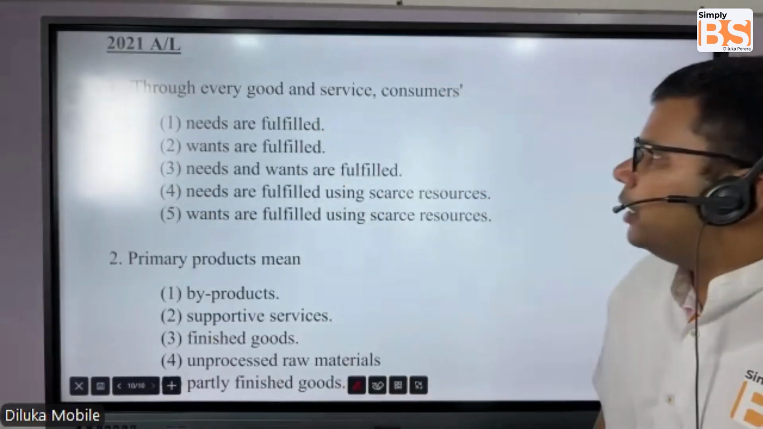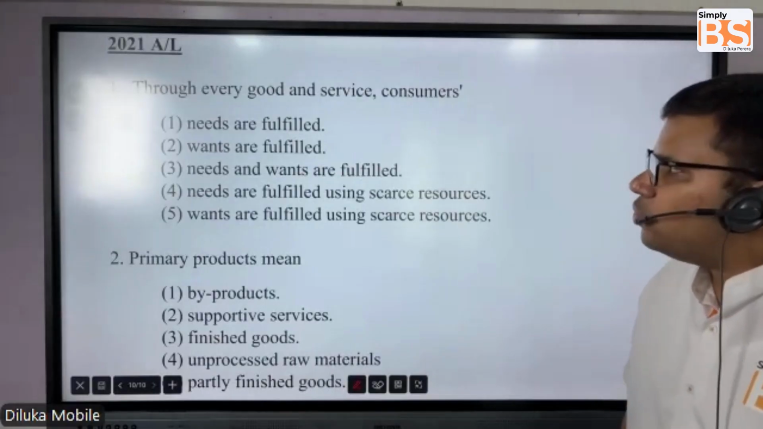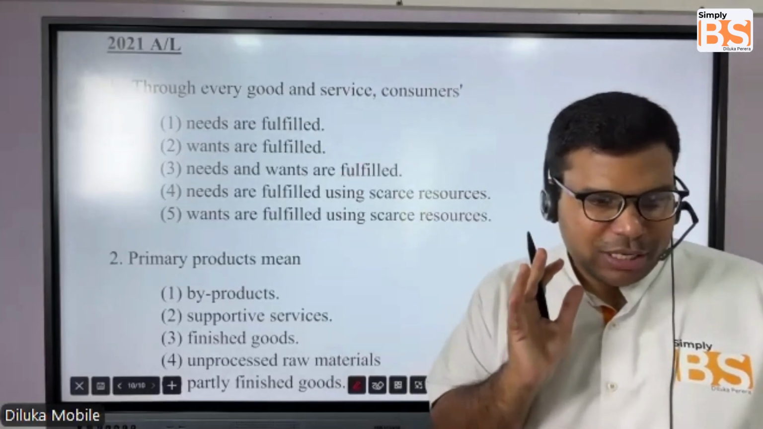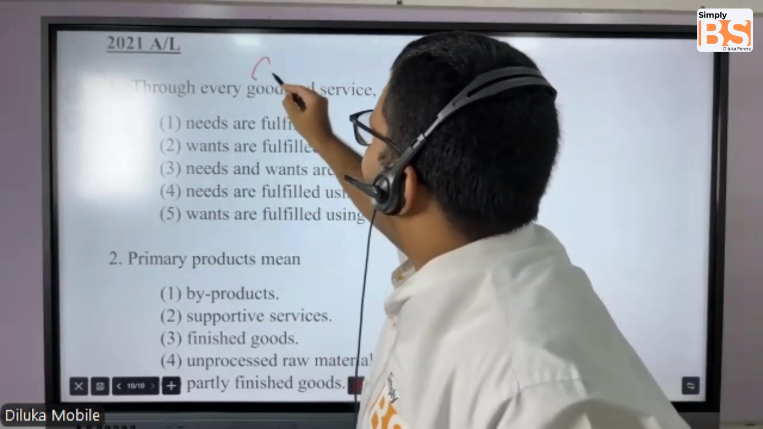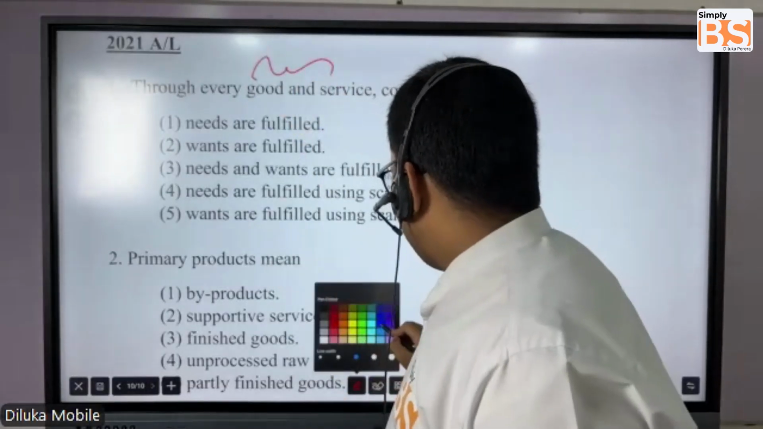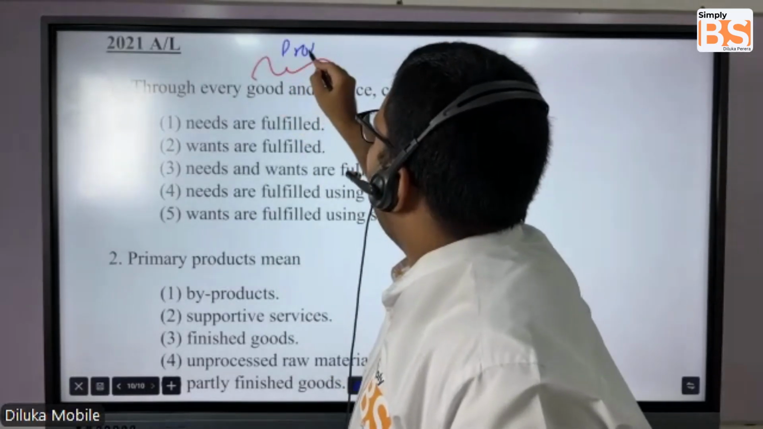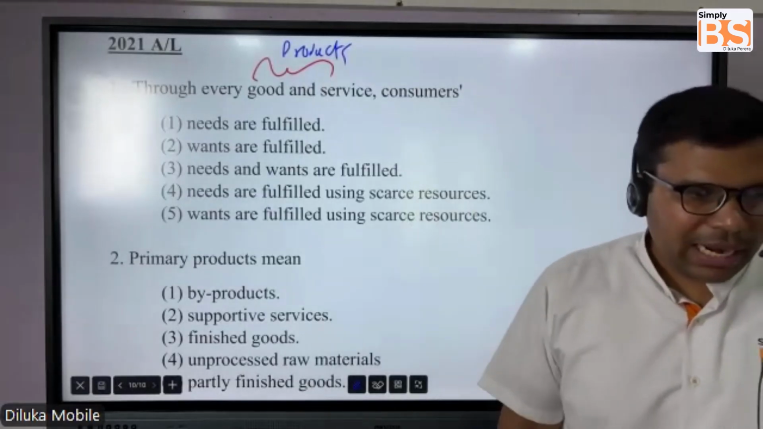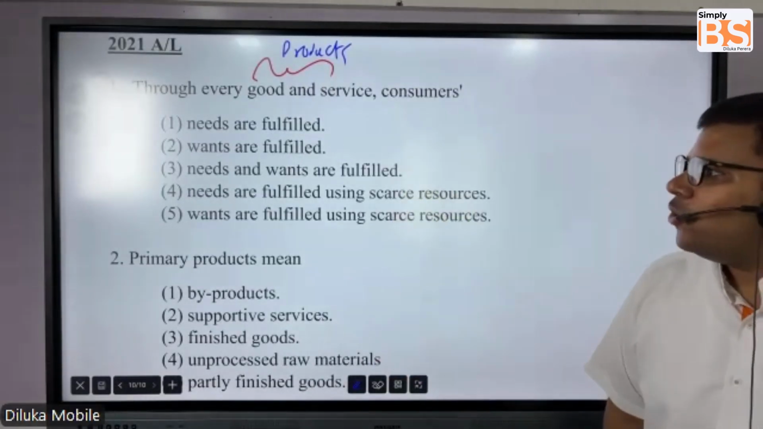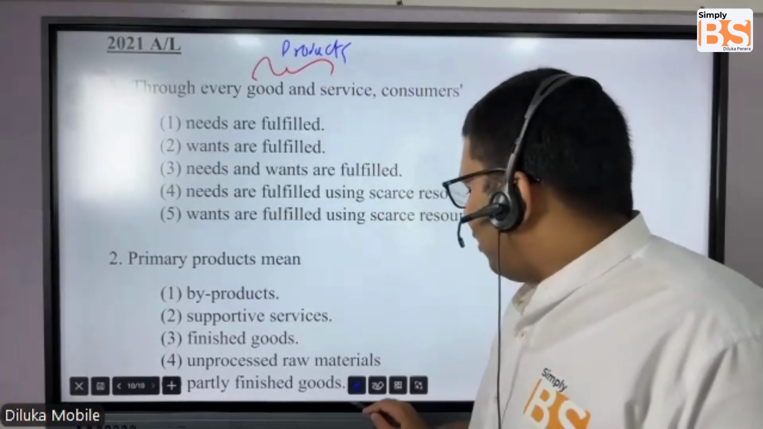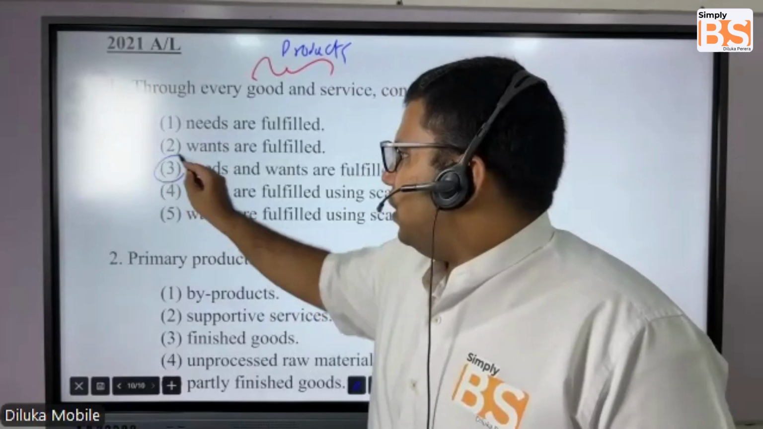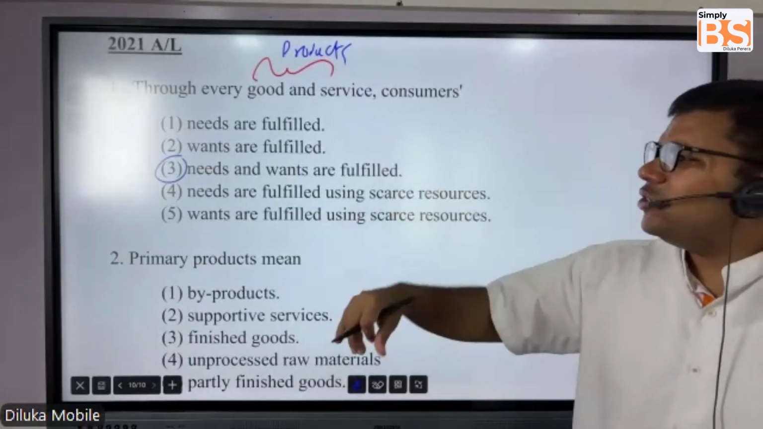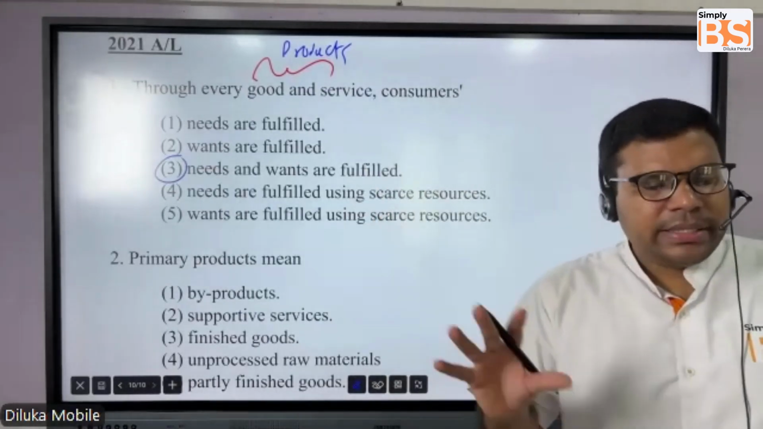Through every good and service, consumers are... When you say goods and services, when these two are combined together, we can call it what? Products. So through products, we are trying to fulfill what? Needs and wants. Not only needs, not only wants; both the needs and wants are fulfilled.